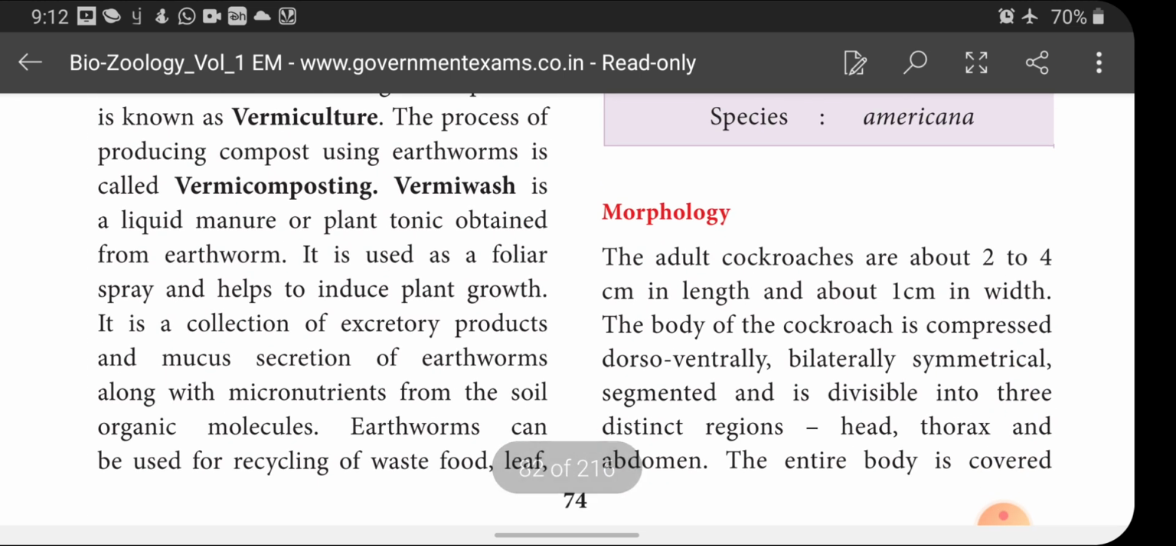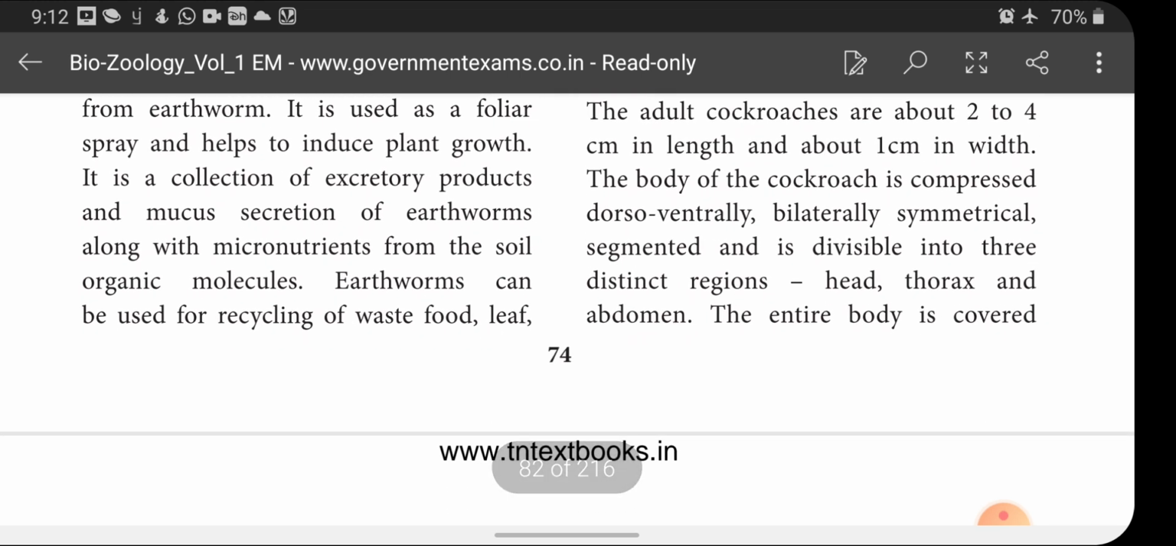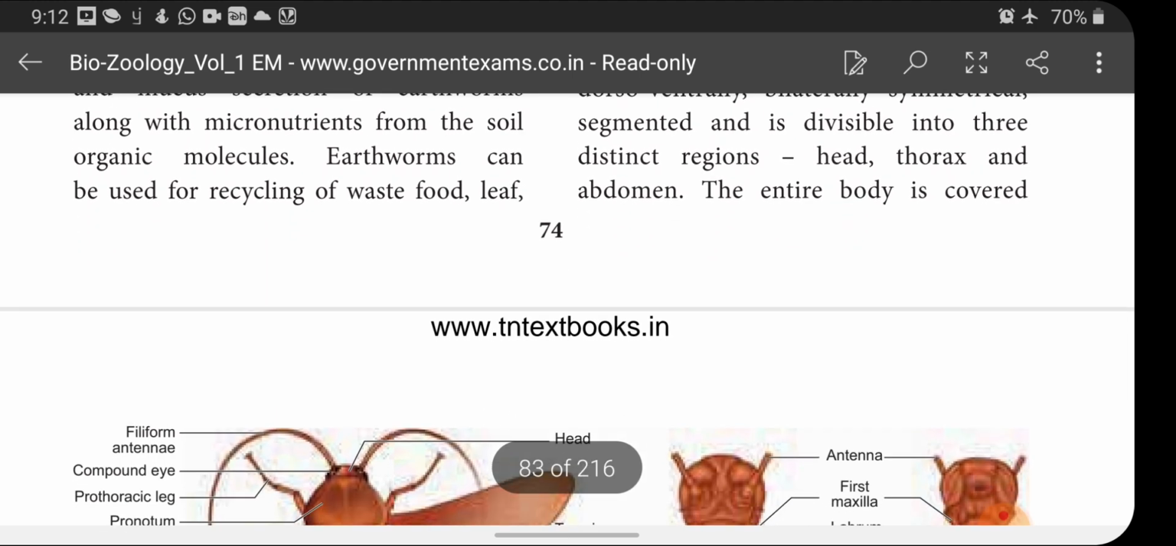And morphology, you know very well what is meant by morphology. Study of external structure is called morphology. The adult cockroaches are about 2 to 4 centimeters in length and about 1 centimeter in width. The body of the cockroach is compressed dorso-ventrally and bilaterally symmetrical. You know what is called bilaterally symmetrical. The body is segmented and is divided into three distinct regions: head, thorax and abdomen.